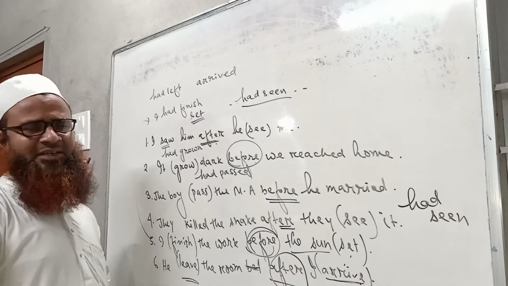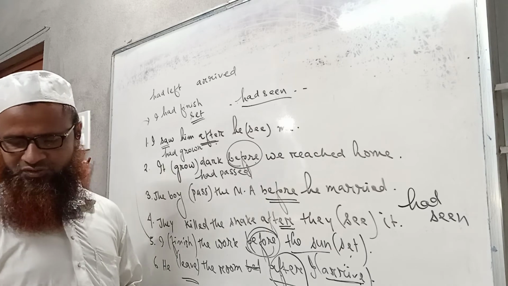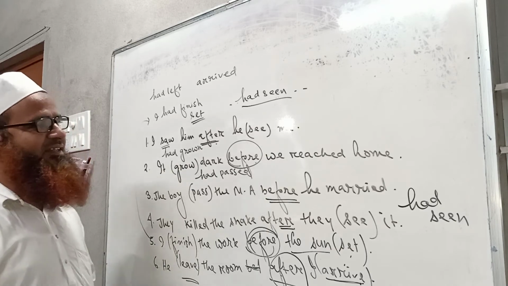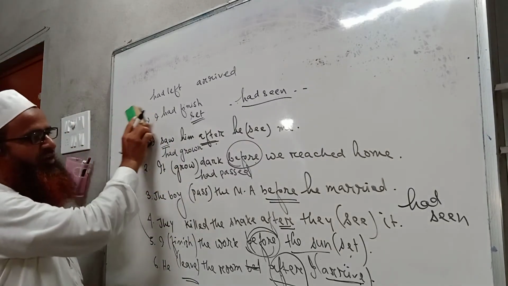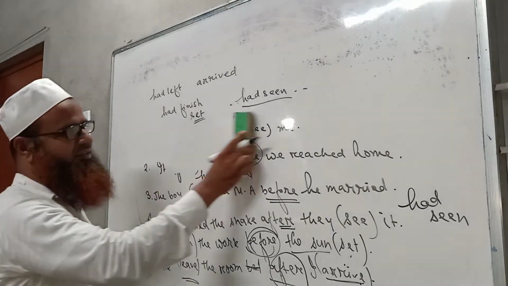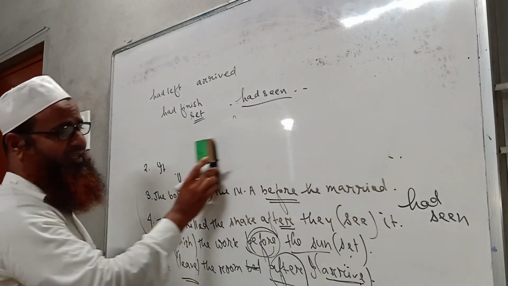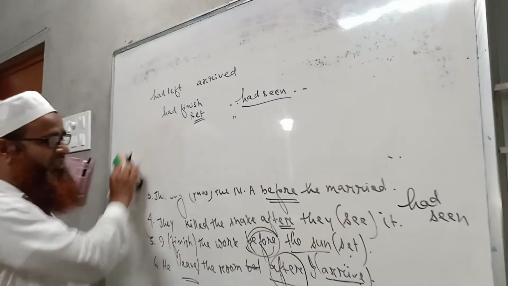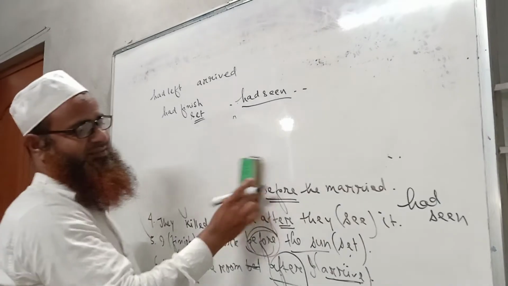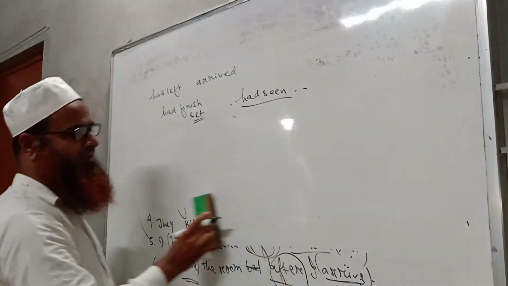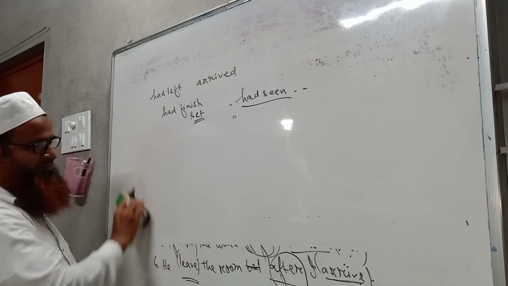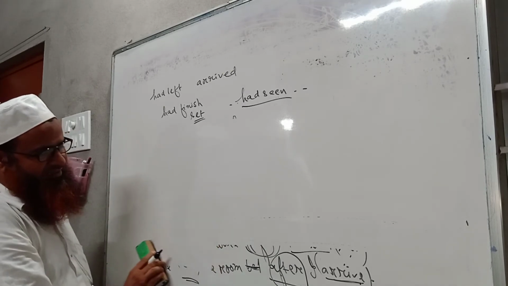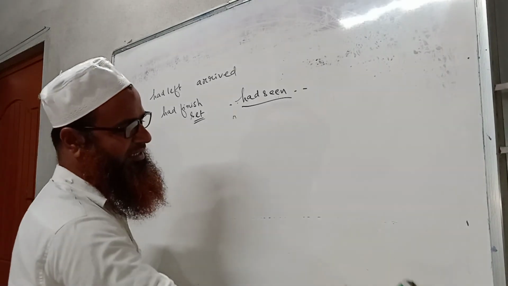So all of us have quite understood the use of past perfect tense, but it is very important to know that past perfect tense is not used only in a sentence. Okay, we never write, or it is very rarely written that he had done the work.